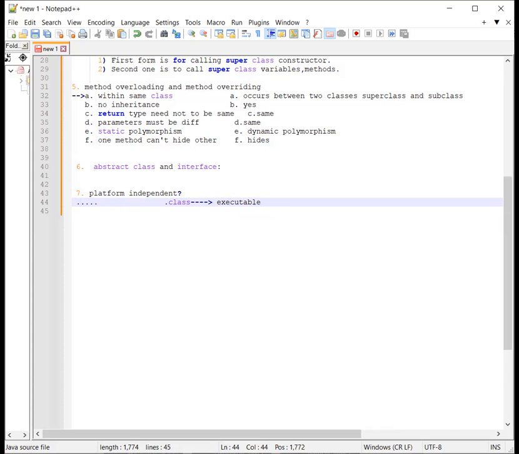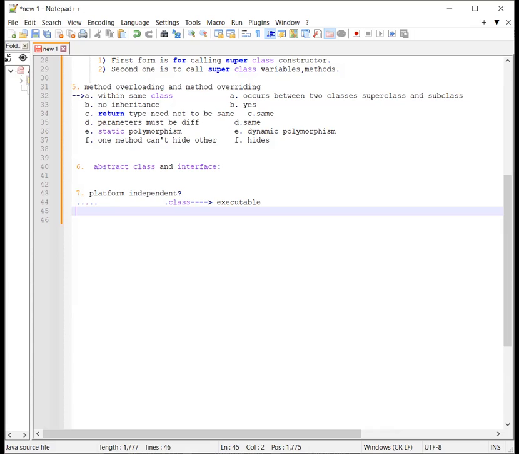Okay, so the class file contains the bytecodes, and bytecodes are interpreted only by Java virtual machines. Since these Java virtual machines are made available across all platforms by Sun Microsystems, we can execute this bytecode on any platform. So bytecode generated in a Windows environment can also be executed in a Linux or Mac environment. So this makes Java platform independent. Okay, so I am writing the flow, like how can you answer it: why is it platform independent?